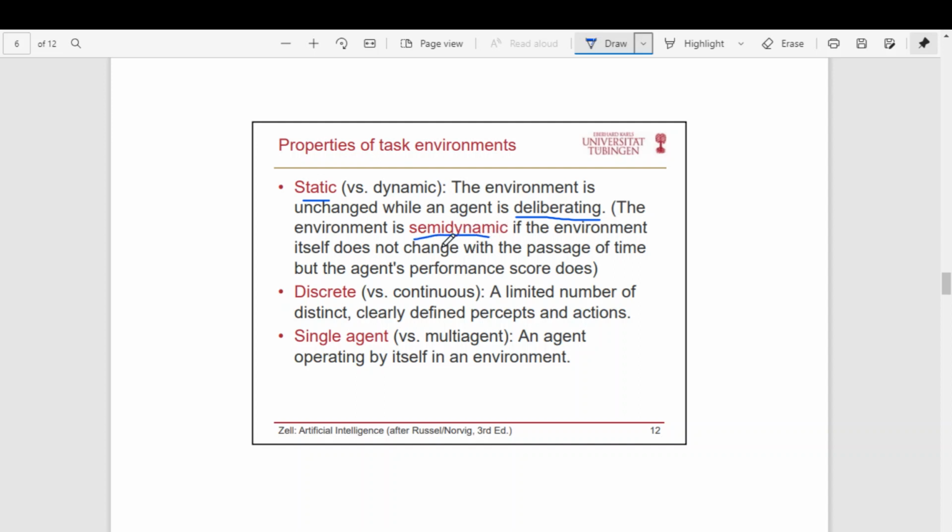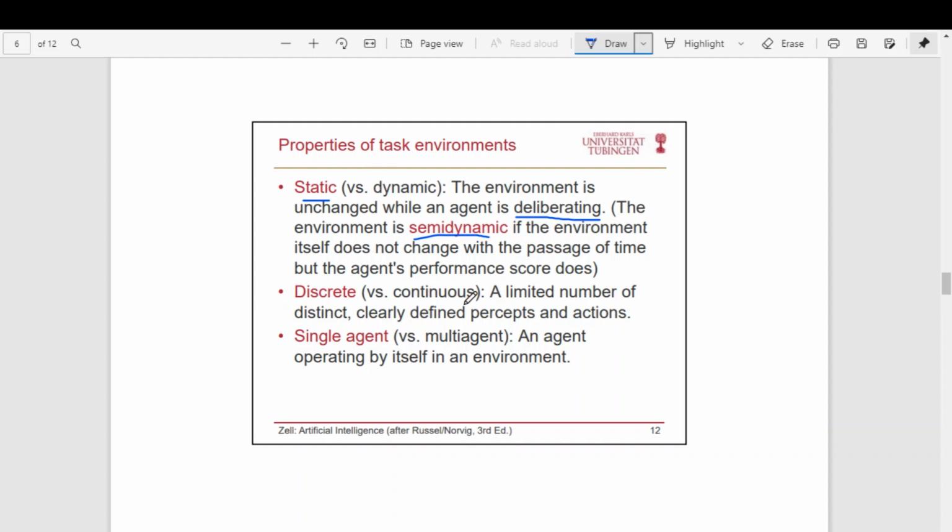In static and dynamic, there is also something called semi-dynamic. Semi-dynamic means after a period of time, it may become dynamic. Say, for example, chess played with a clock. That is, the agent should make the next move within a specified time. They cannot think forever. They can maximum take 2 minutes or 5 minutes. So in that case, we call it semi-dynamic, because if the agent is not taking action within that time, then the environment can change. That is, the opponent can make some other move, right? So that is static versus dynamic.